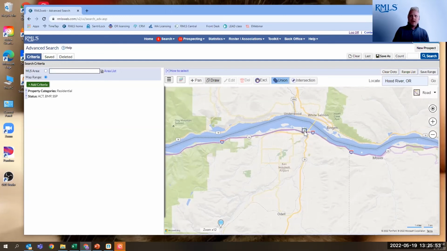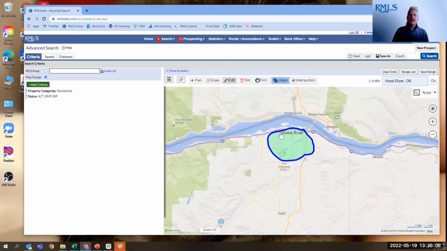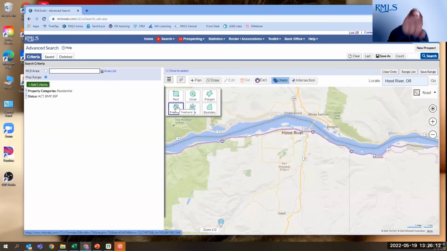I'm going to switch to that. You hold down the click and you simply draw. You draw around. You don't have to click every time you want it to change shape. You just draw around, release it, and it closes the shape. Also makes it easy when you're using, like I said, a touch screen, because you can use Freehand and then just draw on your screen the area you want.